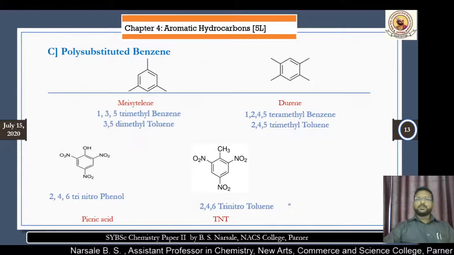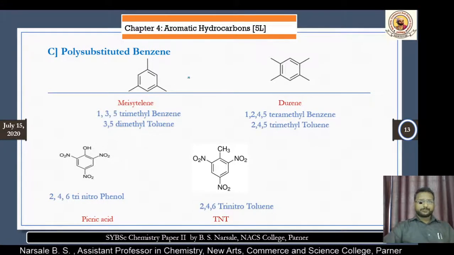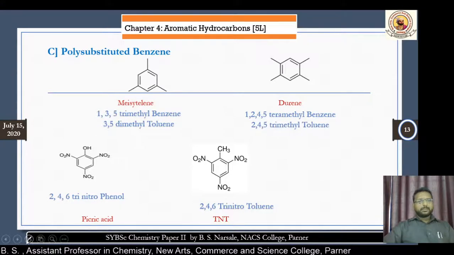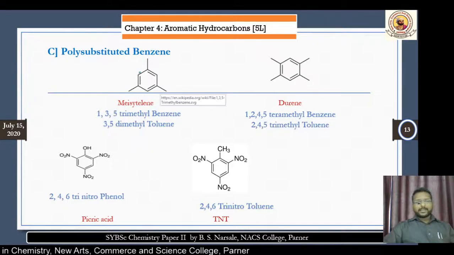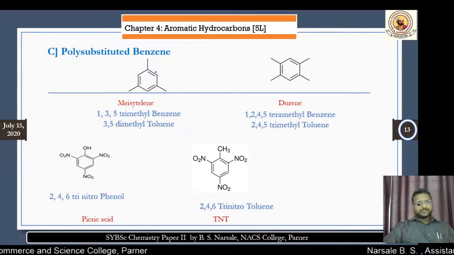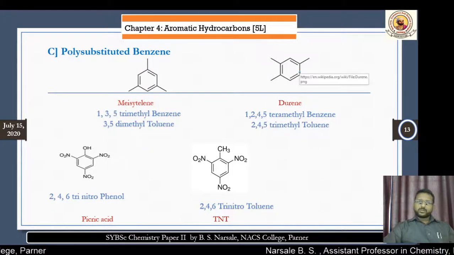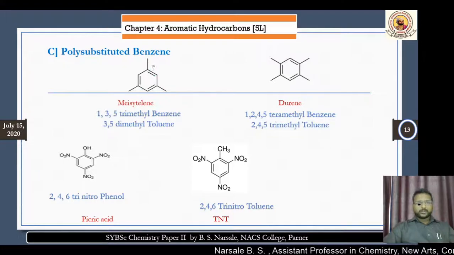Now we go for polysubstituted. In a polysubstituted, we have three or more substituents. Now here is the first structure. Here we have 3 substituents, and here are 4 substituents. Now look at the 3 substituents. All are the same.